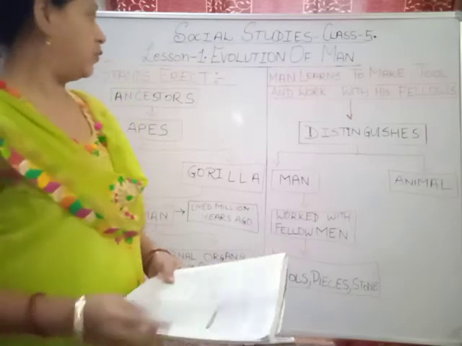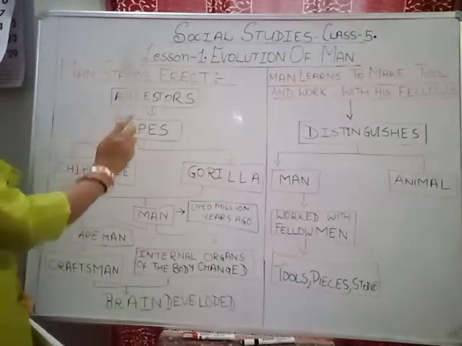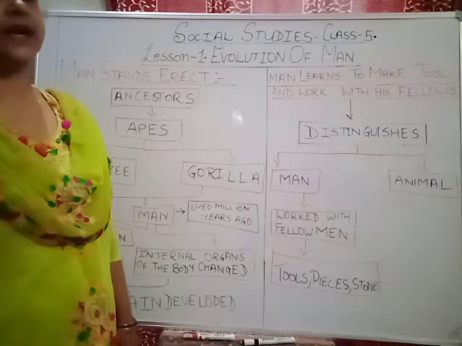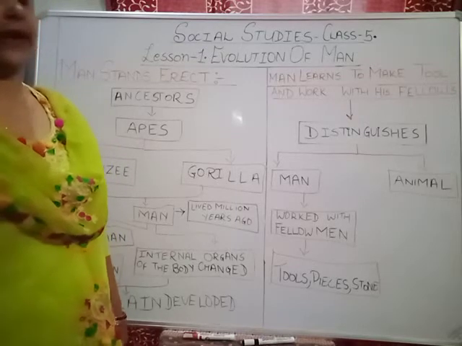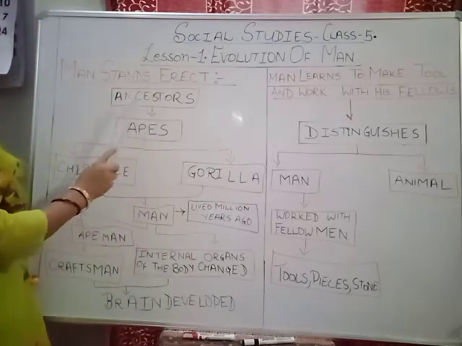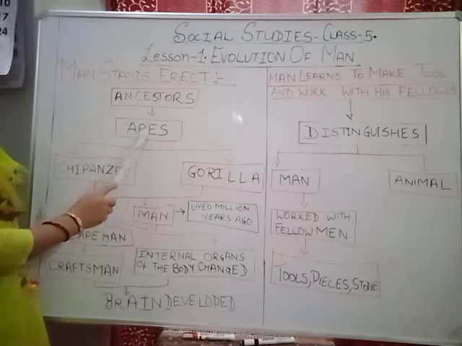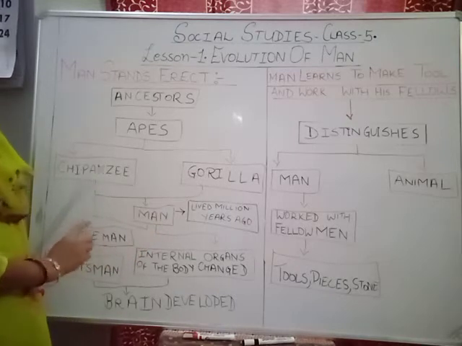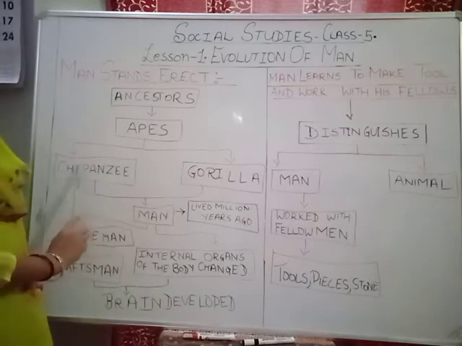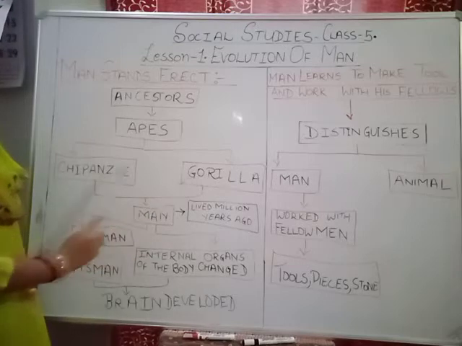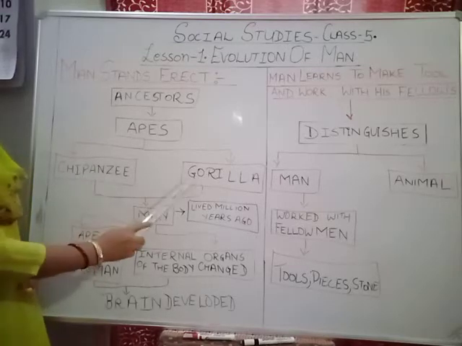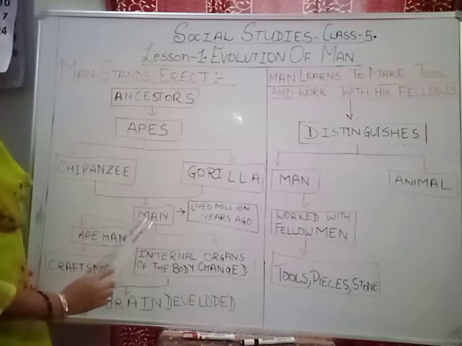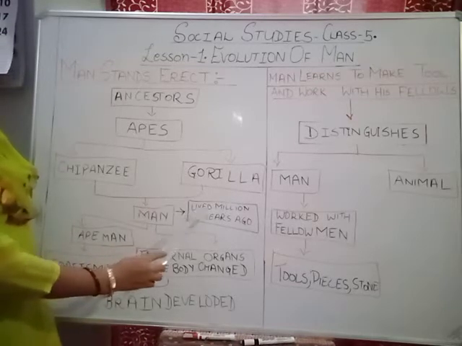Children, let's see what happened when man started to stand erect. As I am standing straight, meaning erect. The ancestors were ape. Apes are chimpanzees and gorilla. We are mammals. These are mammals, and we are coming from these two families, and from these two families came man into existence, and man has lived how many years?